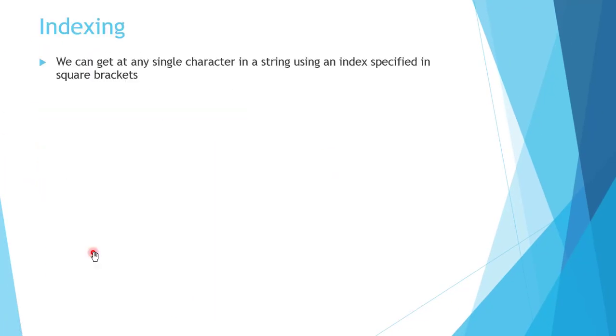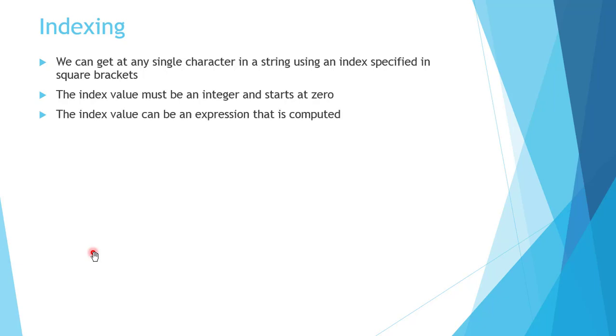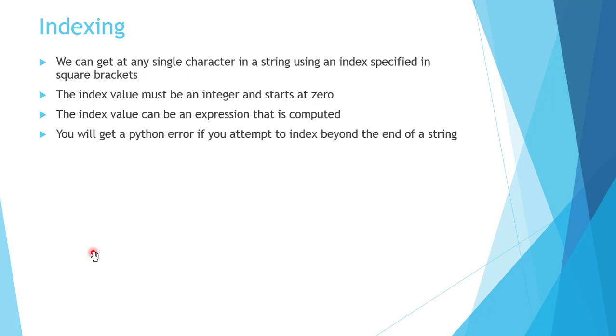Next, we will see how to do indexing in a string. To access any single character in a string, we use indexing. Indexing is specified in square brackets. The index value must start from 0 and must be an integer. The index value can be an expression that is computed, and we get an error if we attempt an index beyond the end of the string.